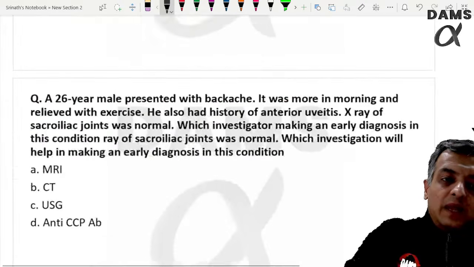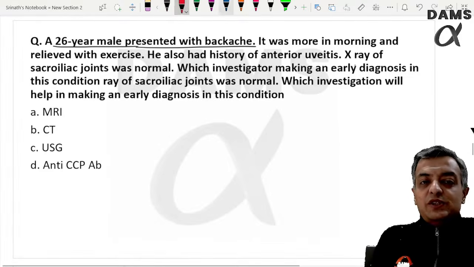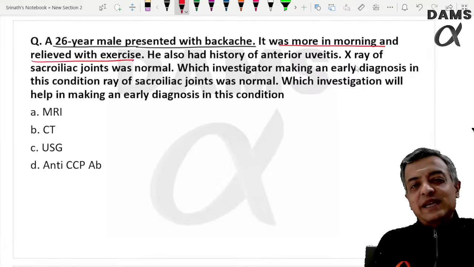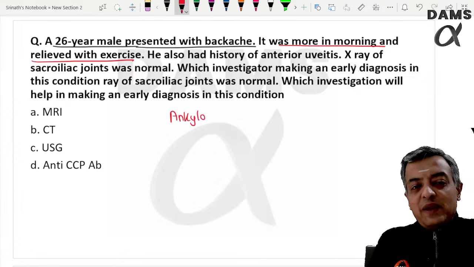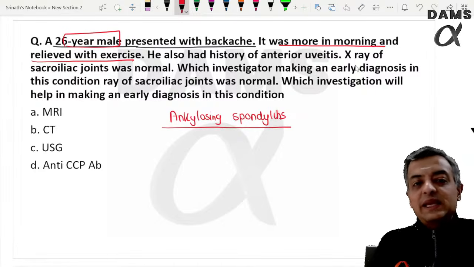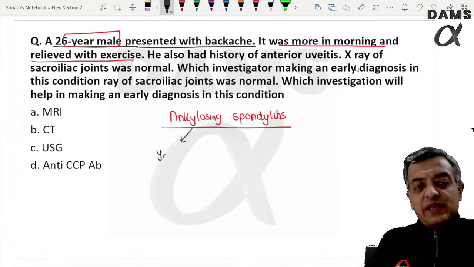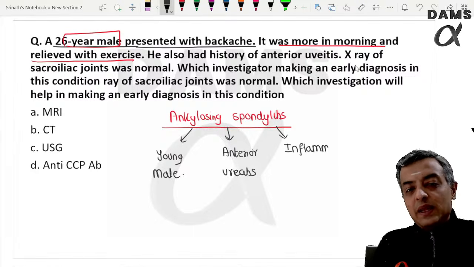Take this forward now. A 26-year-old male presented with back pain which was worse in the morning and relieved with exercise. I was so happy to read this, rheumatology. Every one of you knows that inflammatory arthritis which is axial dominant in a young male, there is no doubt. This is ankylosing spondylitis. The patient is a young male, and anterior uveitis is there, and there is inflammatory arthritis which is axial dominant.